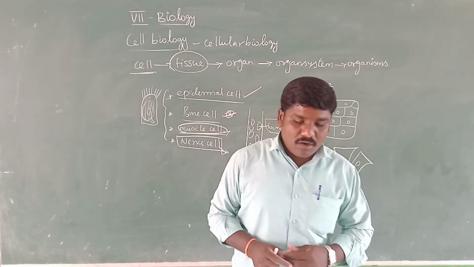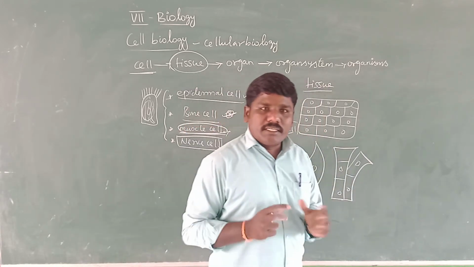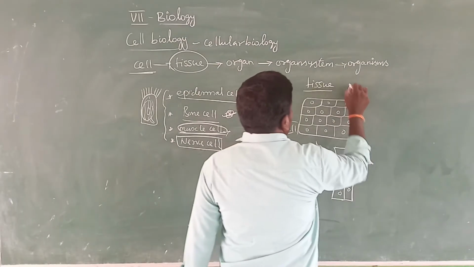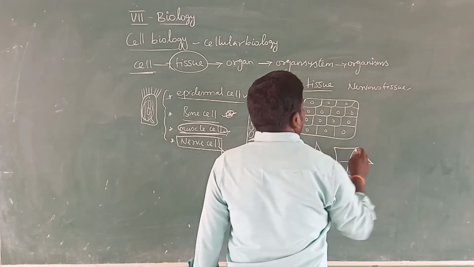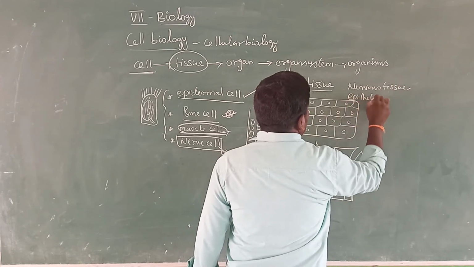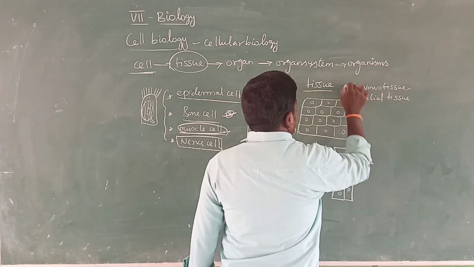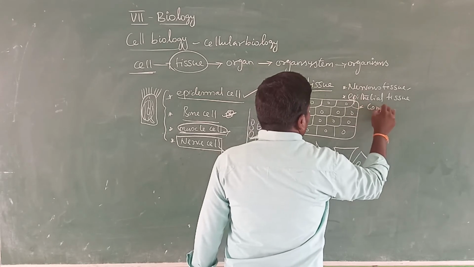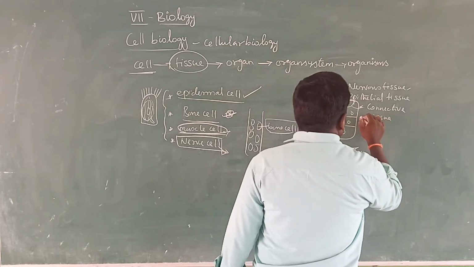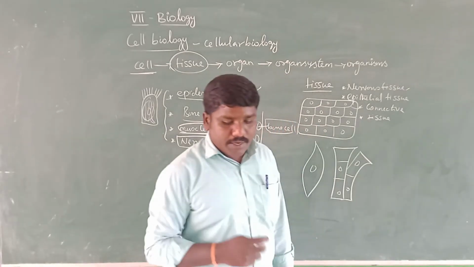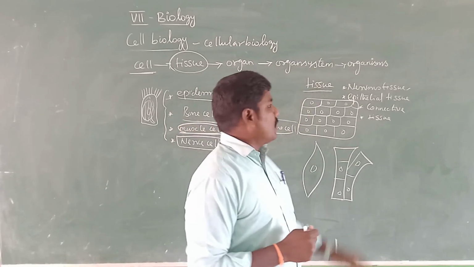Humans and other animals are made up of nervous tissue, and then epithelial tissue, and then connective tissue, and muscle tissue. That is the example of tissue.